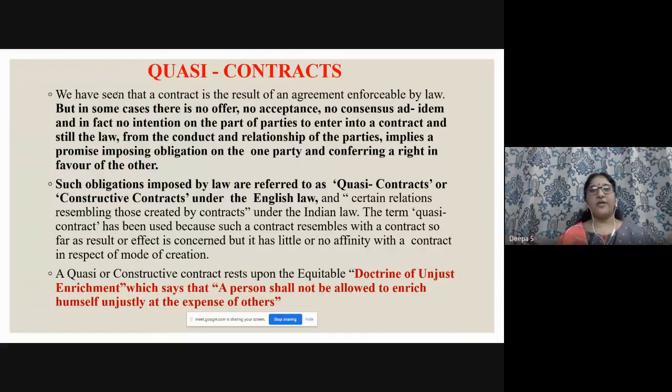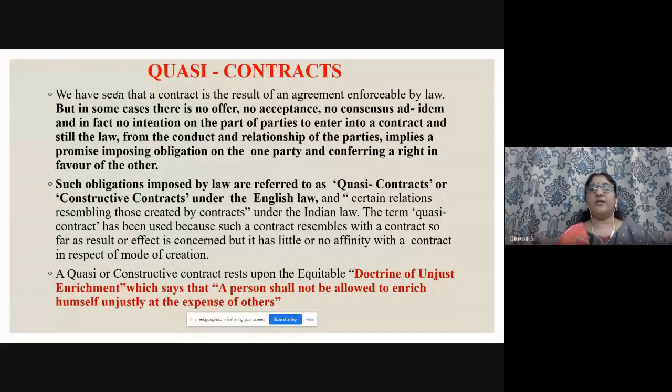So no offer, no acceptance, nothing is between the two parties. That we call quasi contracts. So what is the duty of the finder of goods? Likewise we'll see. Here I have given such obligations. The first paragraph gives you the meaning I have explained now. Such obligations imposed by law are referred to as quasi contracts, or the other name, very important, constructive contracts under the English law. Once they asked the other name for quasi contracts.